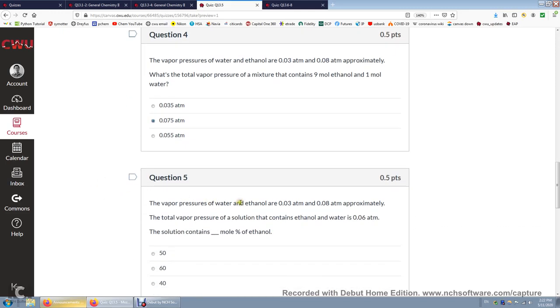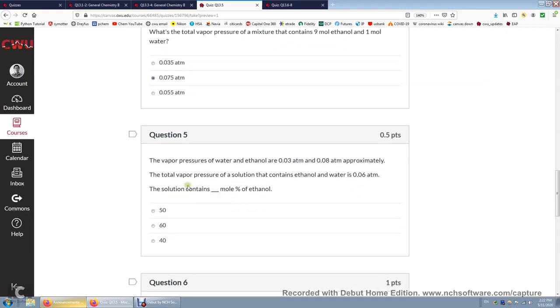The vapor pressure of water and ethanol are 0.03 and 0.08 atm, and then this time I give you the total vapor pressure. It's 0.06. So let's calculate the mole fraction of ethanol. Let's say the mole fraction of ethanol is x, and then the vapor pressure of ethanol is 0.08x.